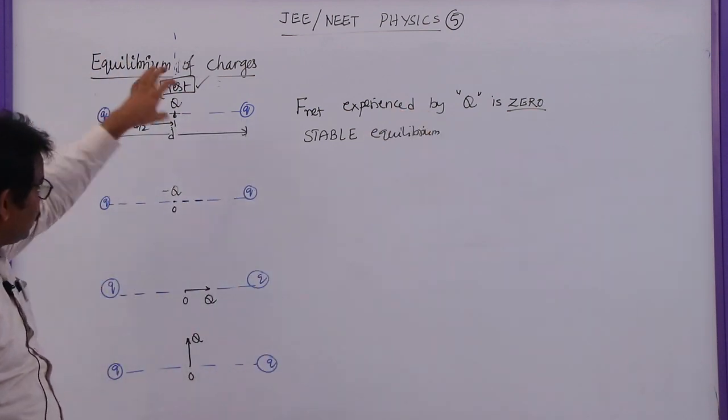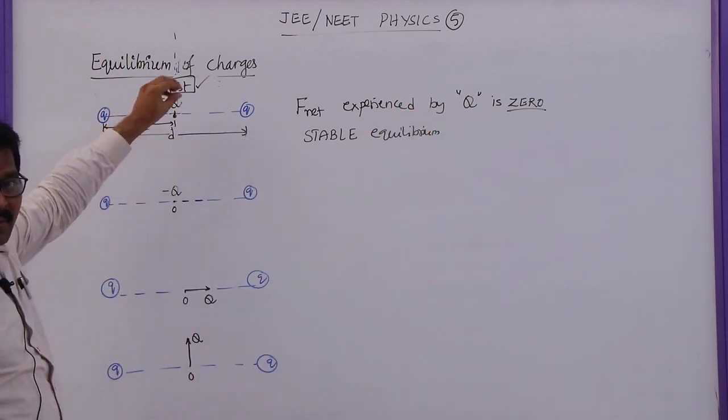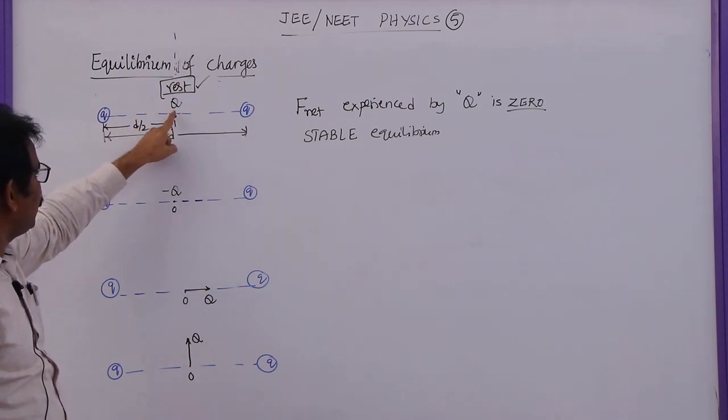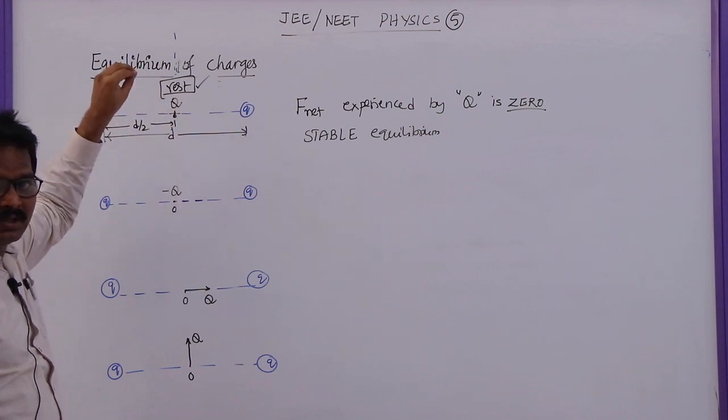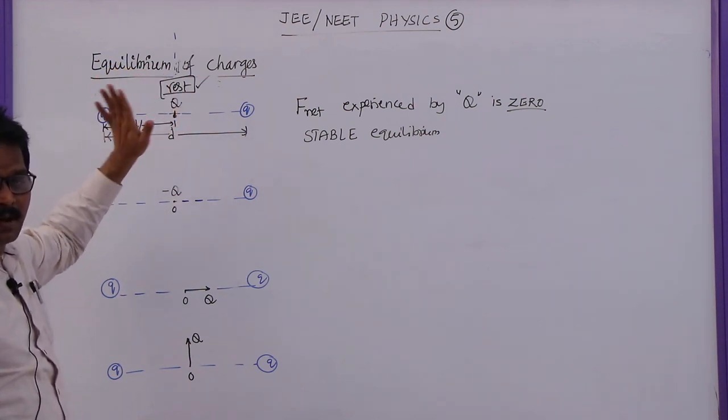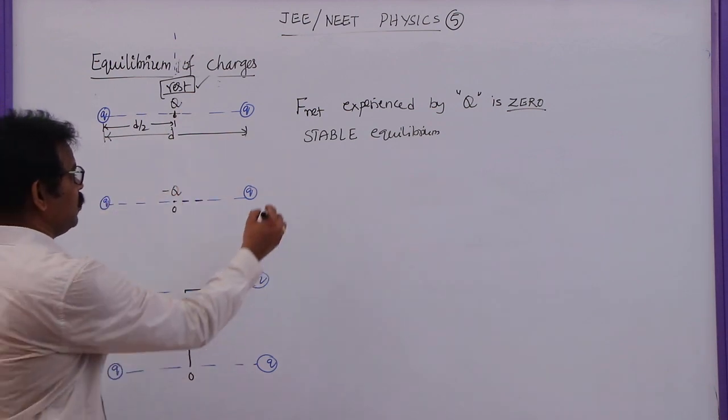Stable equilibrium. If it is at rest, we are not talking about the motion of this charge. We are not moving it along this line or along any axis. Let us say it is at rest and it continues in its state of rest. Then it is said to be in stable equilibrium.